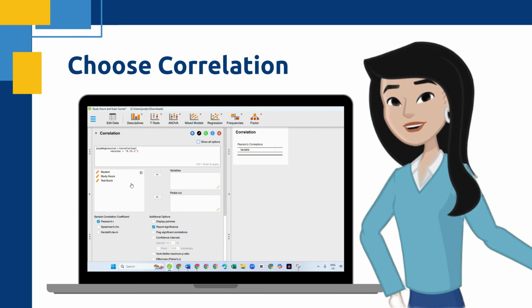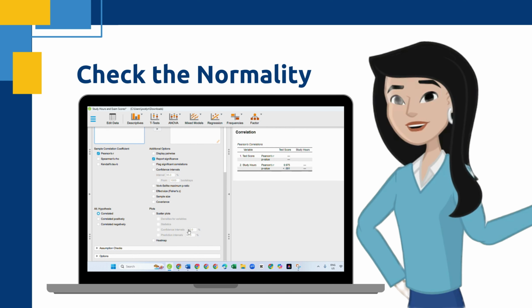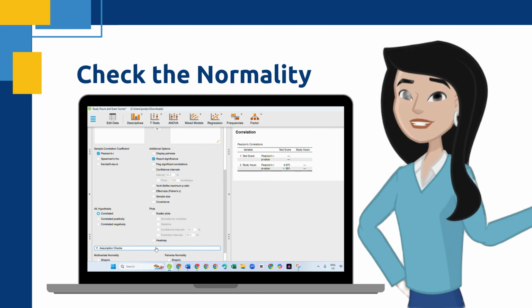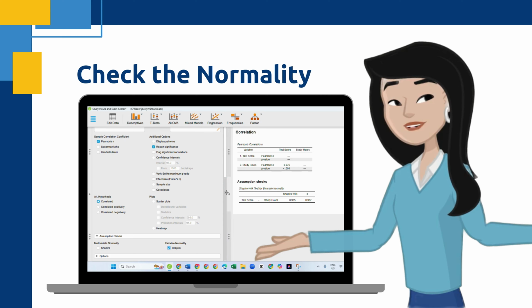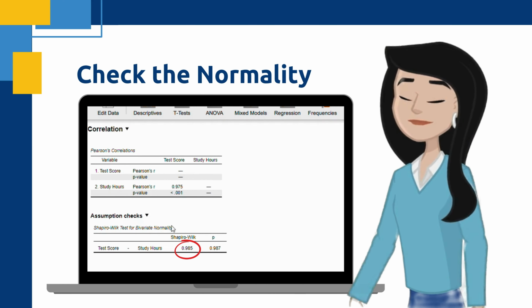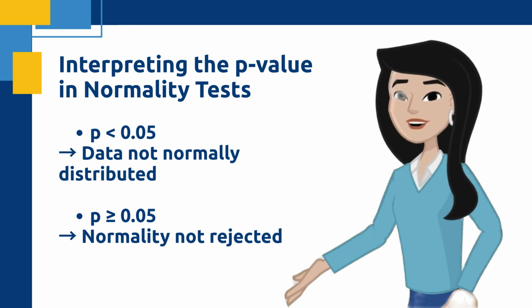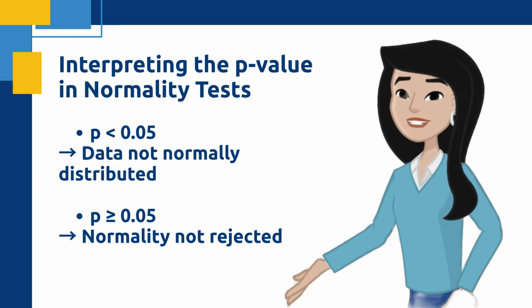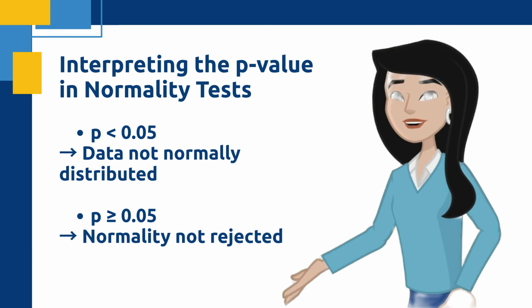But before we dive into results, let's check for normality, an important step that tells us which correlation method to use. Click the assumption checks box, then check Shapiro pairwise normality. Take a look at the results. The Shapiro-Wilk statistic is 0.985. The p-value is 0.987. Since our p-value is way above 0.05, that tells us our data is normally distributed, so we're good to go with Pearson's r.